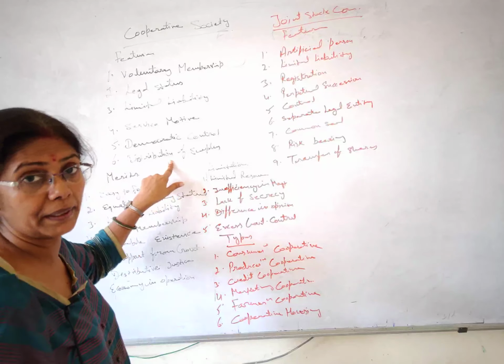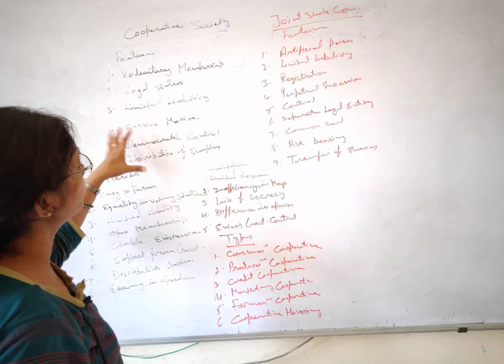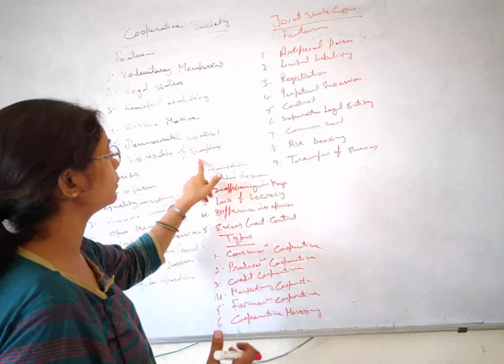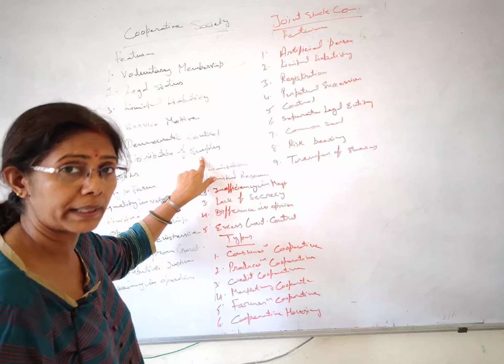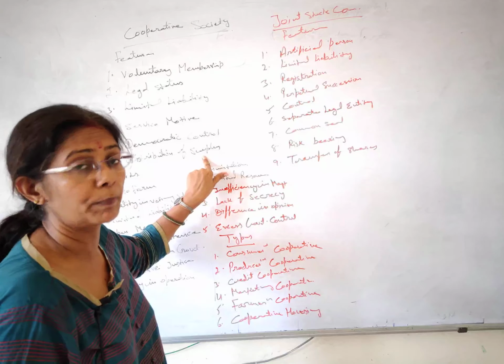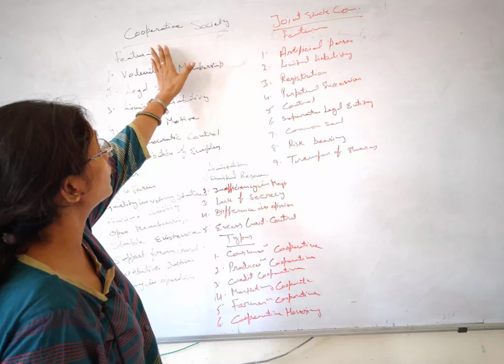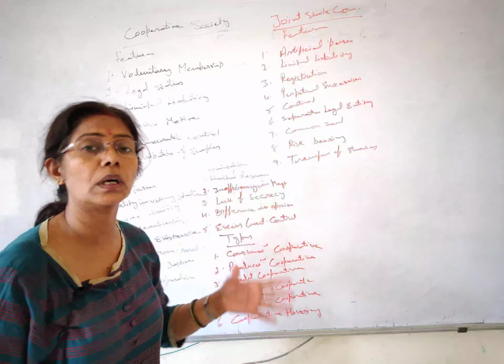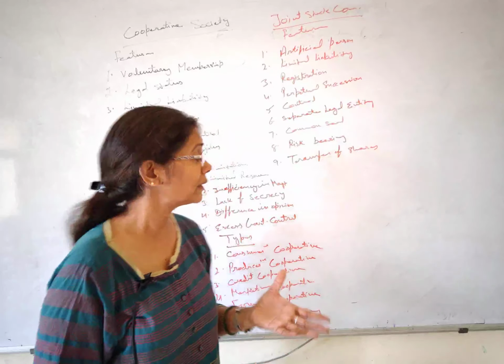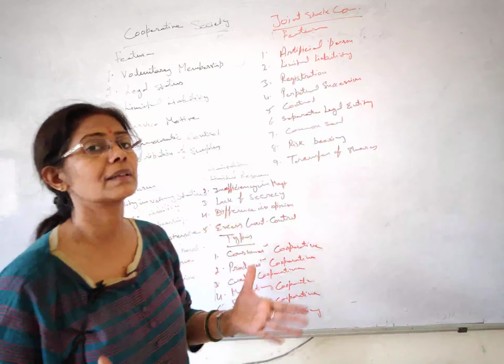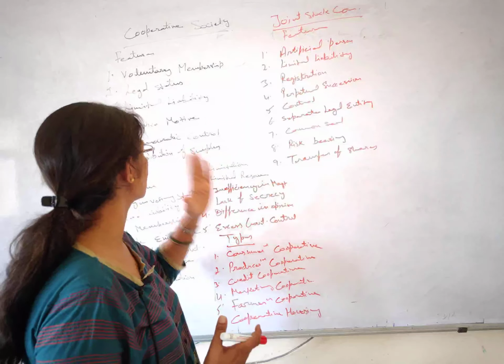But this doesn't happen here. Here the surplus, we don't call it a profit. Remember students, I have explained it many times in your accounts also. We don't call it a profit because these organizations, the cooperative society, didn't mean to earn the profit, alright. This is meant to provide the services. So we call it a surplus.